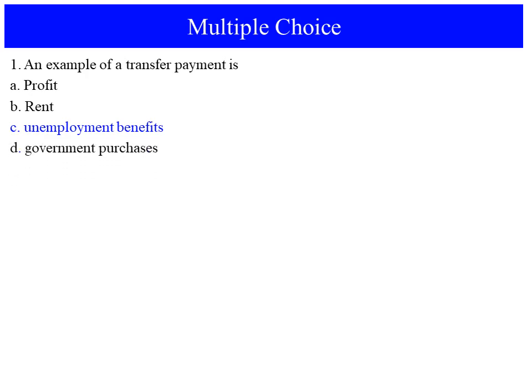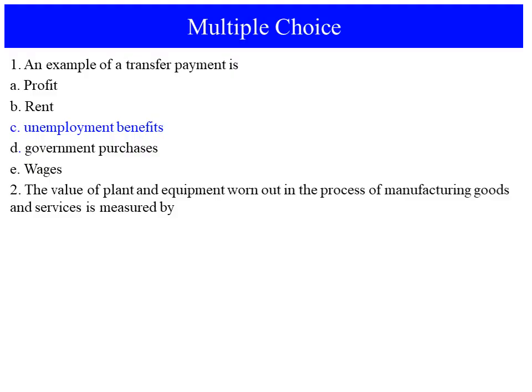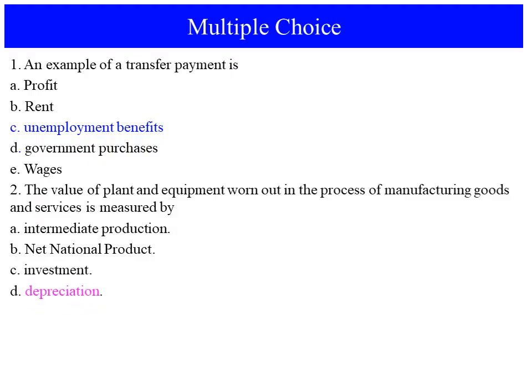The next one is multiple choice. Number 1, an example of a transfer payment is: A, profits; B, rent; C, unemployment benefits; D, government purchase. That is, unemployment benefit is a transfer. Number 2, the value of plant and equipment worn out in the process of manufacturing goods and services is measured by: A, intermediate production; B, net national product; C, investment; D, depreciation. As we said, it is depreciation.